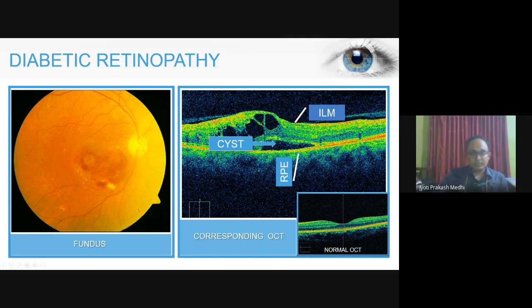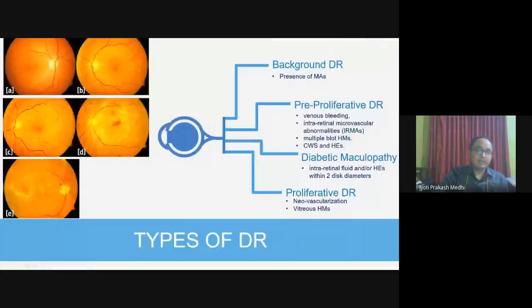Now, to discuss various stages, the types of diabetic retinopathy start with background diabetic retinopathy. As you can see here, image A represents a normal retinal image. Image B is background diabetic retinopathy, where we can see the presence of microaneurysms.